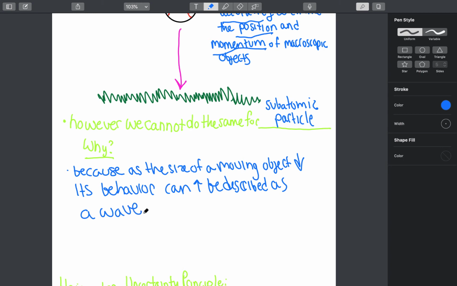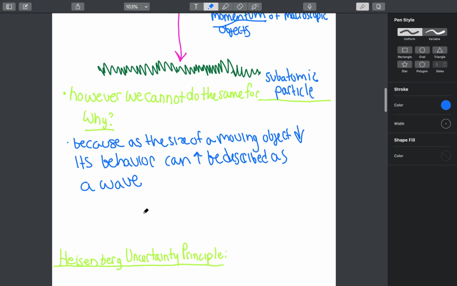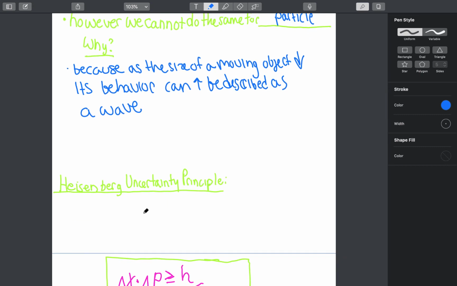And subatomic particles, including electrons, are all very, very, very small species. So therefore, their behavior can be described almost perfectly as a wave. And when you can describe something perfectly as a wave, things start to get weird. And that's what we're going to go into in a little bit. But first of all, I want to define what the uncertainty principle is.